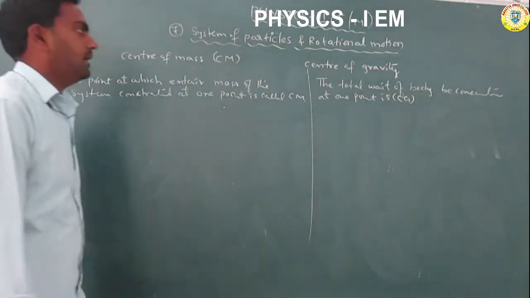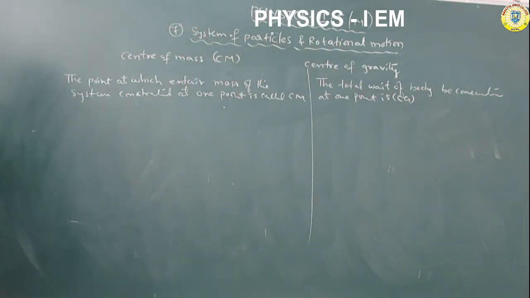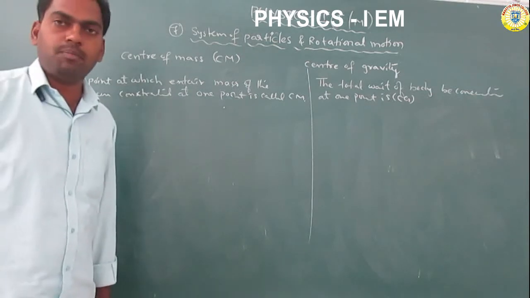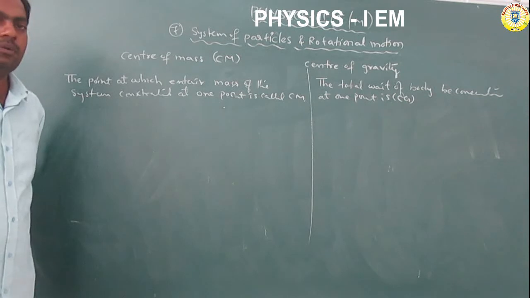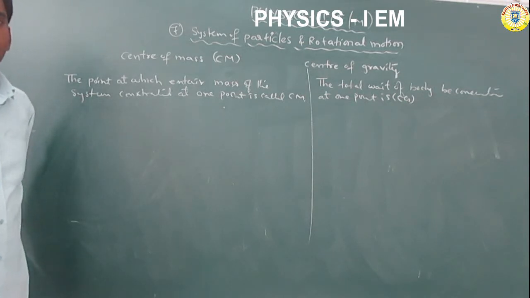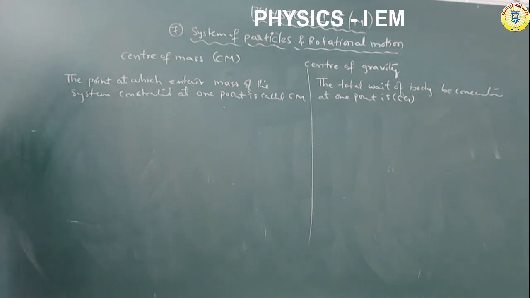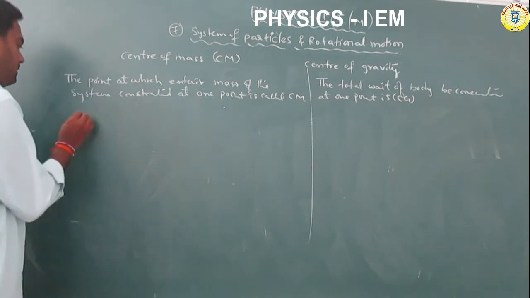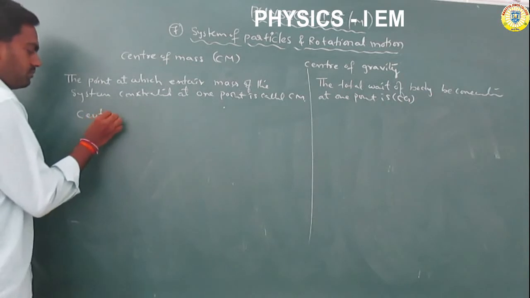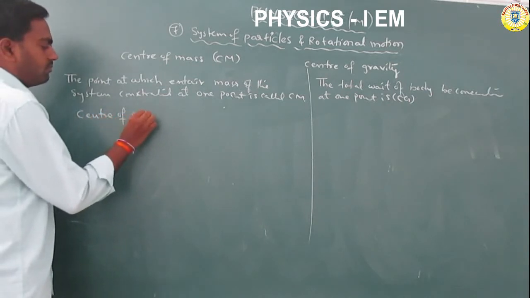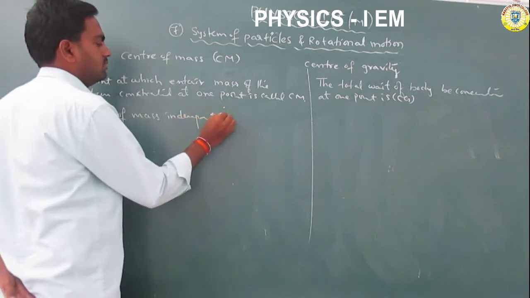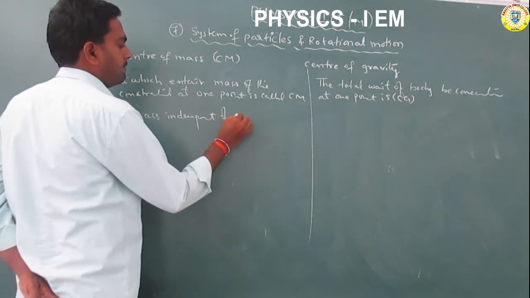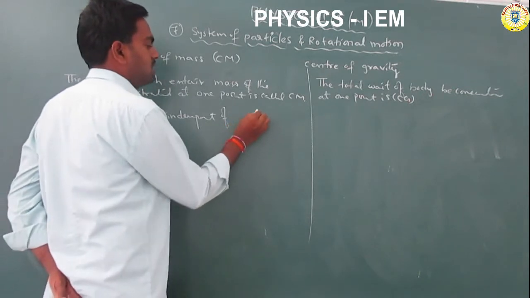The total weight of the body is supposed to be concentrated at one point, and that is called the center of gravity. Now, the center of mass is independent of acceleration due to gravity, small g.